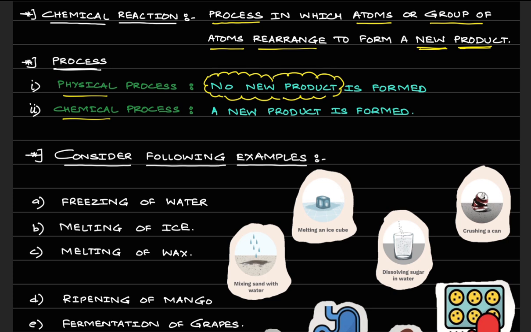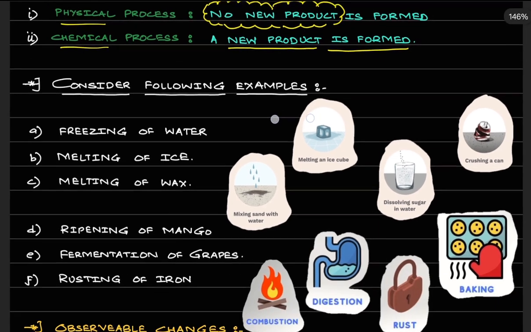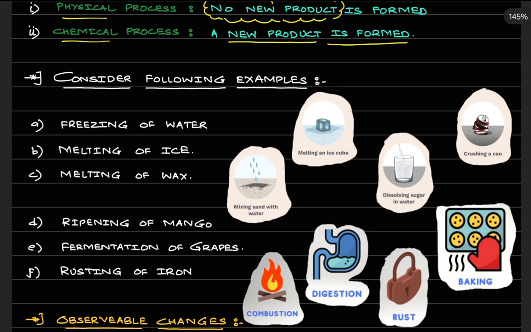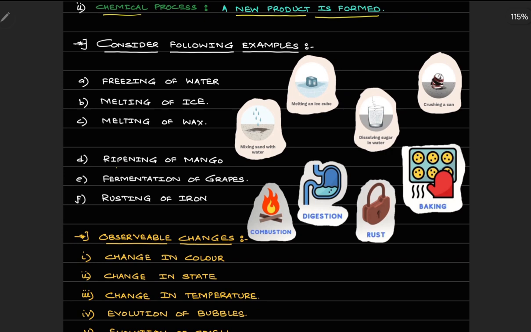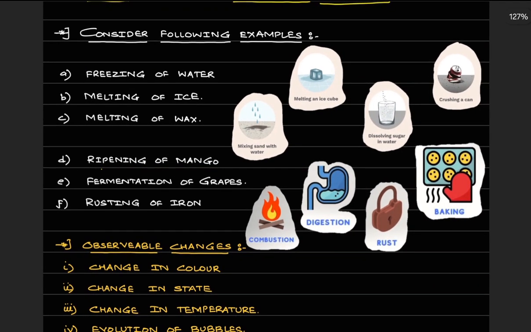However, on the other hand, a chemical process is a process in which a new product is formed. This is very important. You get a new product. Okay, that means if I take an example from day-to-day life, we can have examples like ripening of mangoes, or fermentation of grapes, or rusting of iron. Few other examples like combustion, digestion, rusting of iron, baking, all of them are nothing but examples of a chemical change.